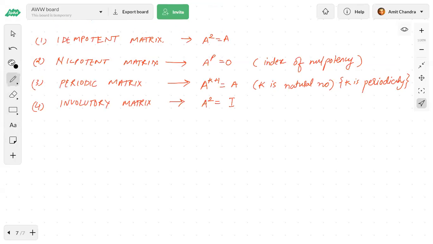I will write the definition here also. So the fifth was orthogonal. Orthogonal matrix: A into A transpose is equal to A transpose into A. If this condition is satisfied, and this is equal to identity, then it is an orthogonal matrix. Just check this one, and then we'll do some questions.